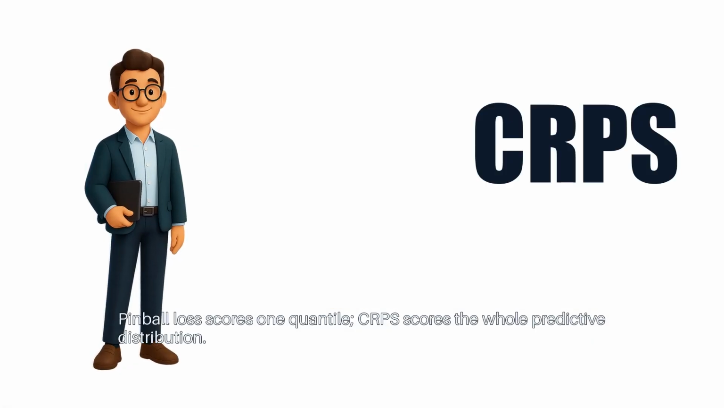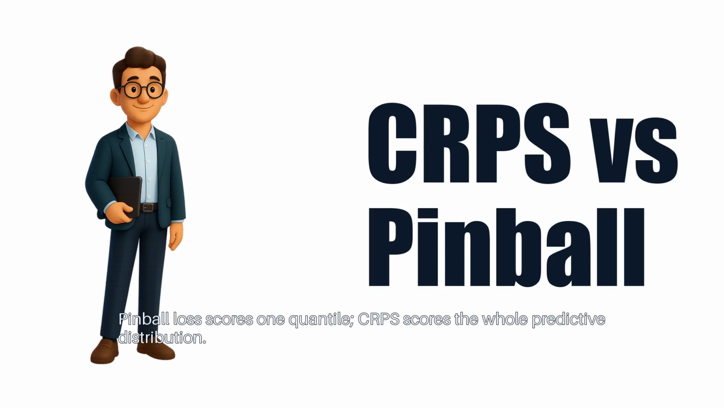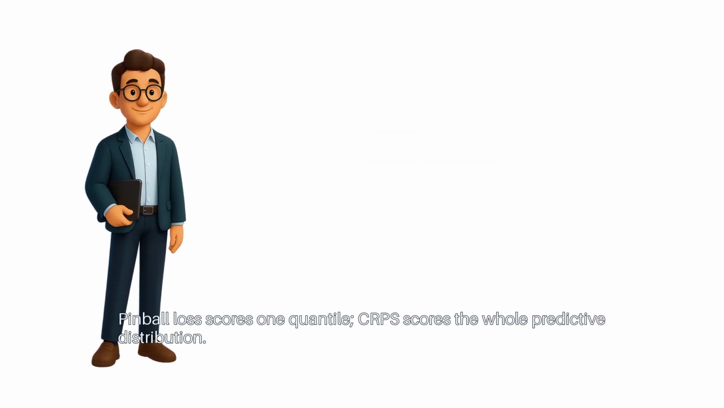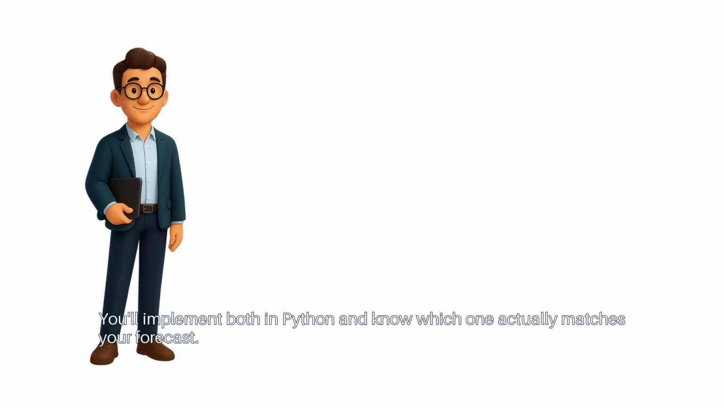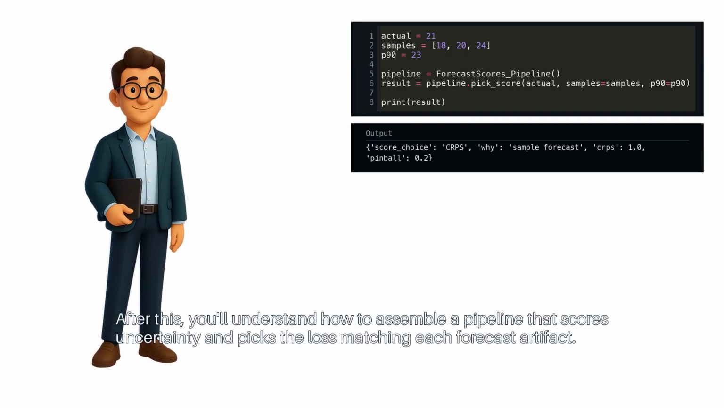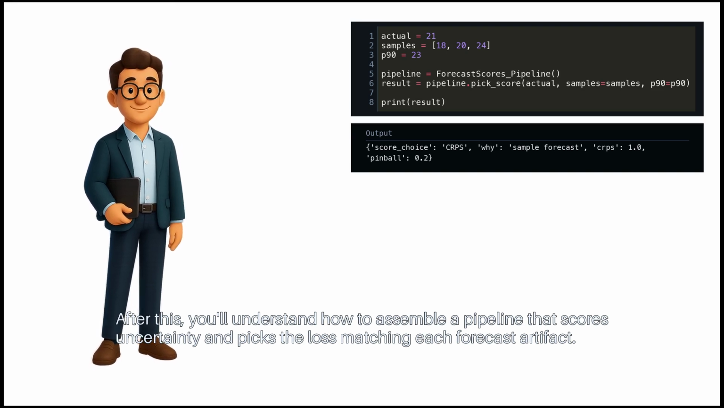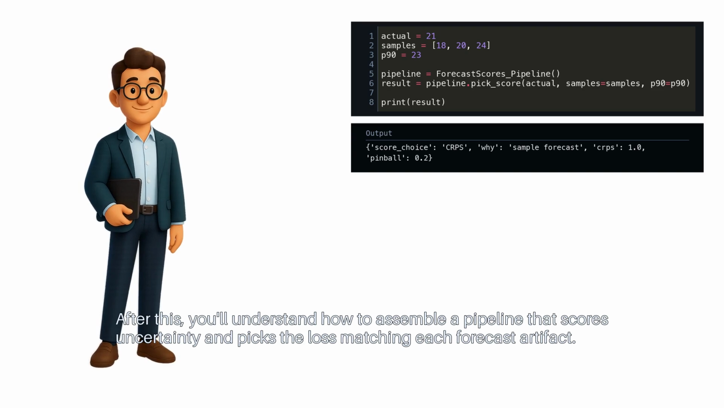Pinball loss scores one quantile. CRPS scores the whole predictive distribution. You'll implement both in Python and know which one actually matches your forecast. After this, you'll understand how to assemble a pipeline that scores uncertainty and picks the loss, matching each forecast artifact.